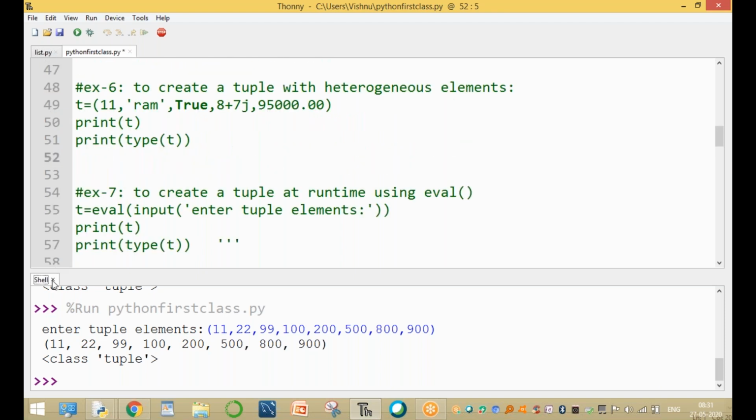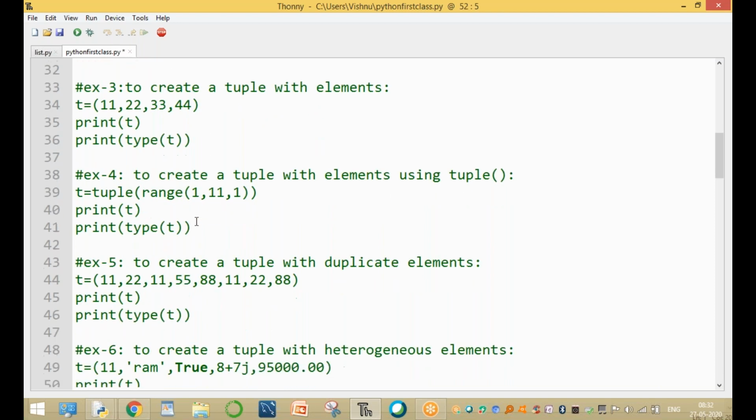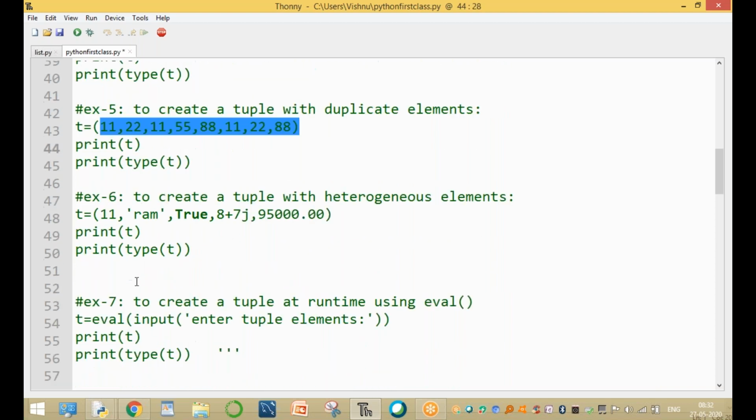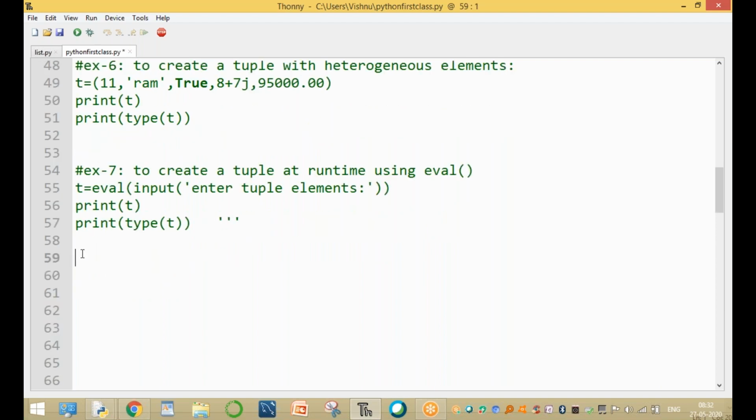The first example, empty tuple. Second example, tuple with elements. Third one is tuple with elements. Fourth one is range function. Fifth one is duplicate elements. Sixth one is heterogeneous elements. And seventh one is runtime by using the eval function.